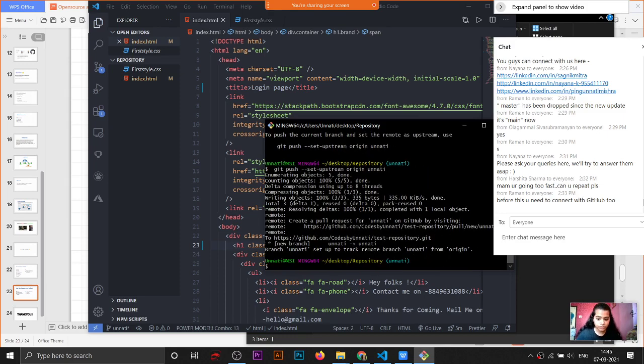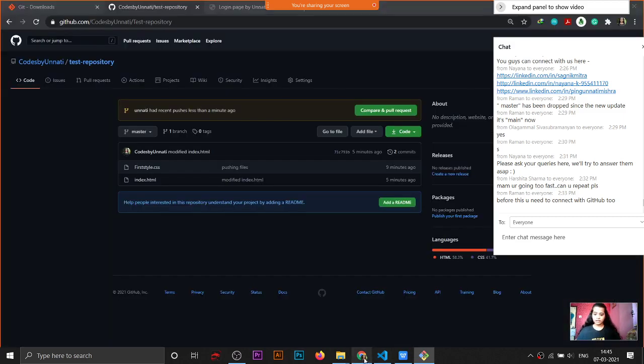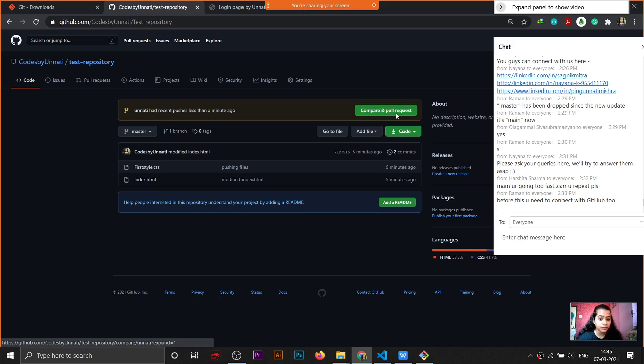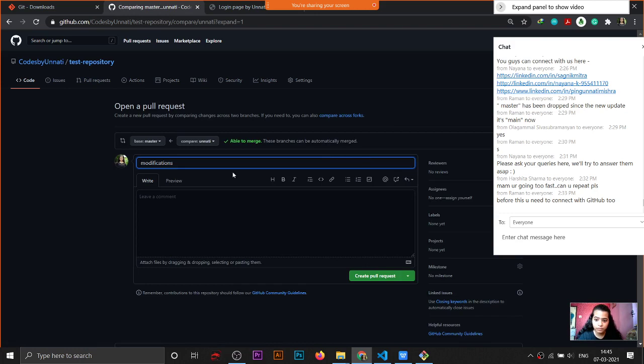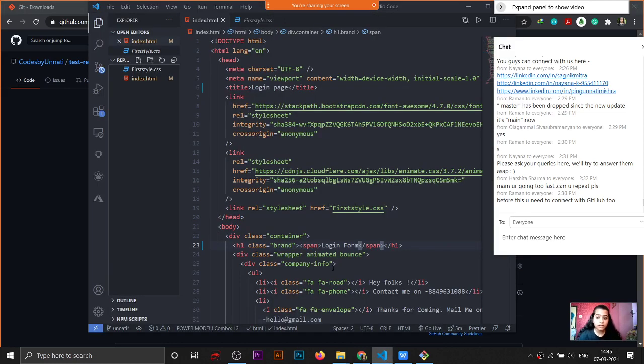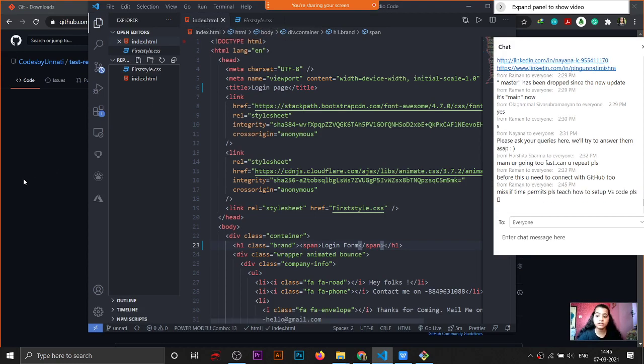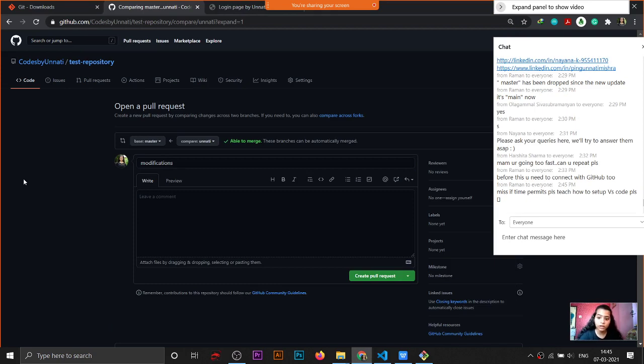See, the code is pushed. We'll go and check. See, this branch has made a change less than a minute ago. So, this is the process for merging. See, I have made a pull request, right? Then I click on this. Able to merge. If you have made some exceptional change, like if you have removed the name of the folder only, like I have written index dot something else, then this is not acceptable. So you have to make a valid change. Then only you will be able to merge it.